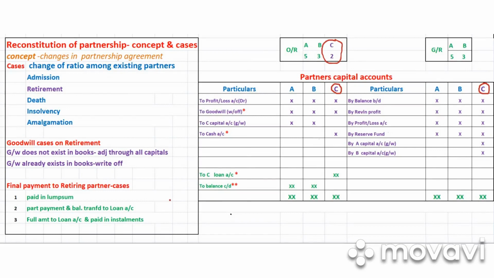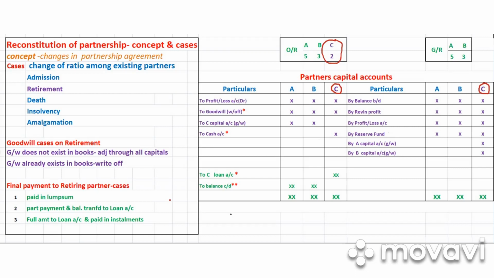We have been discussing reconstitution of partnership under various cases. So far we have seen the change of ratio without any admission or retirement or death. Then we studied admission of a partner, the accounting treatment, journal entries, everything. Now today in this video class we are going to discuss another important element of reconstitution, right? It is retirement.